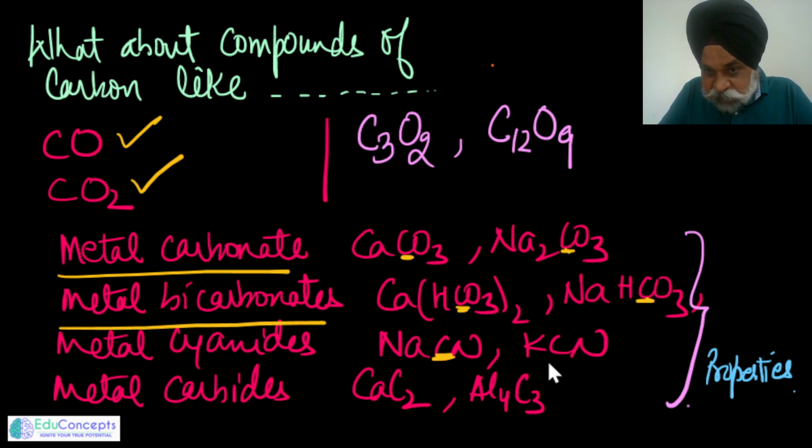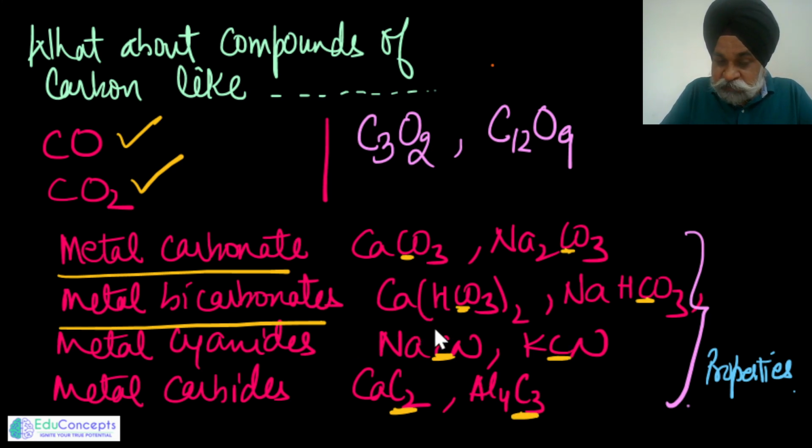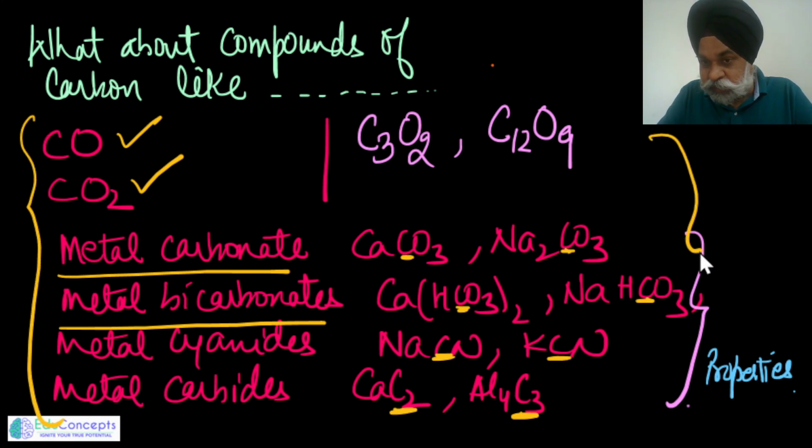Metal cyanides, isocyanides, carbides, these all have carbon in them. Now the fact of the matter is that all of these, which I have marked with the yellow marker, are said to be inorganic compounds. These all would be classified into the inorganic compounds.